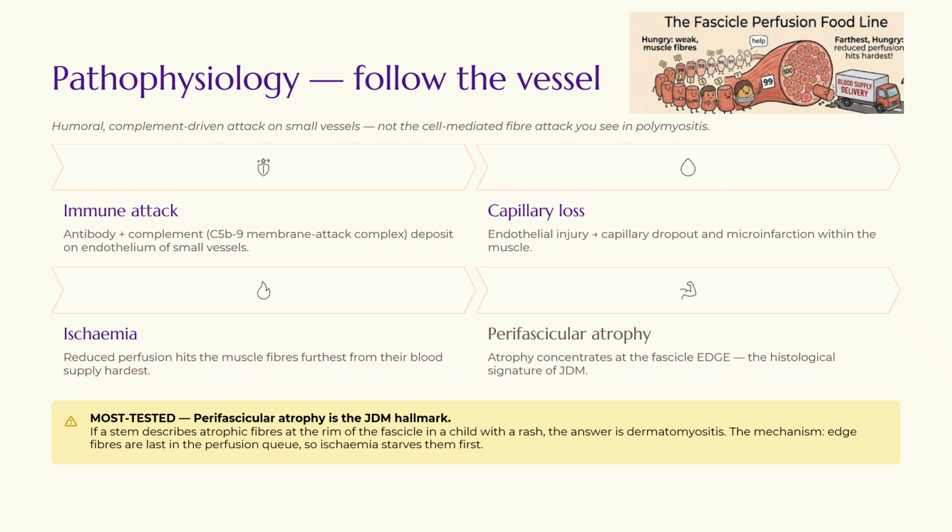So, just to summarize, a child with a rash and shrunken fibers at the rim of the fascicle, the answer is dermatomyositis. And notice that it's the complement attacking the vessels, rather than polymyositis, where we see that the T cells attack the muscle fibers directly.